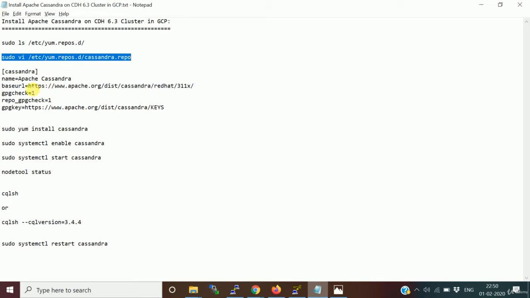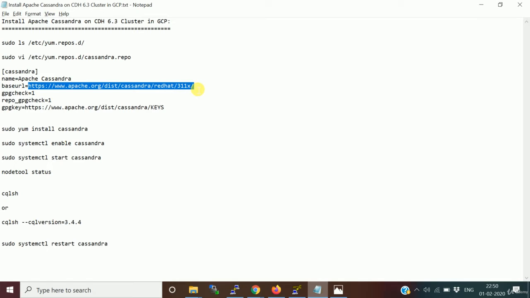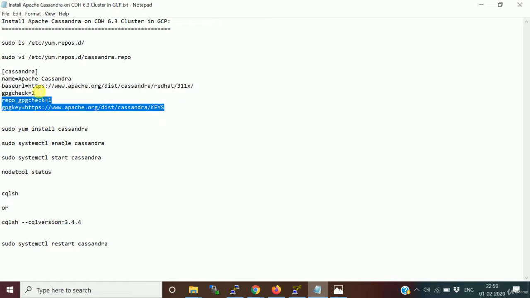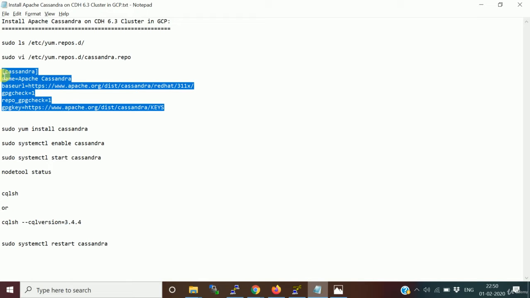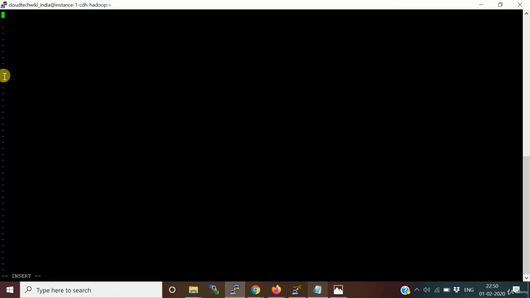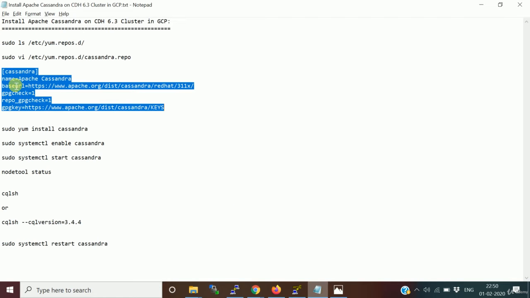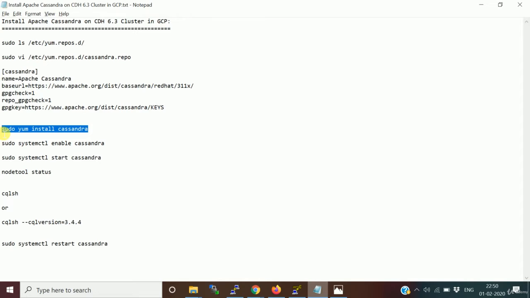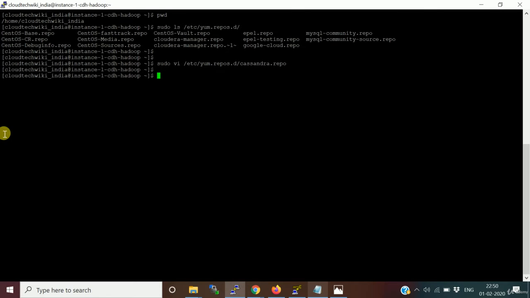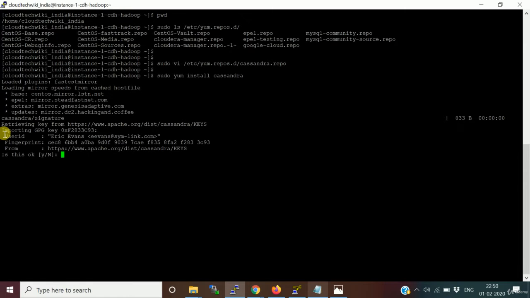This is the base URL from where Cassandra version 3.11 is going to be downloaded, and then these are the GPG keys for that. All this information is available. You can just paste it here and save it. Once you save it, you are going to install using yum: sudo yum install cassandra, which is going to pull Cassandra from that location.